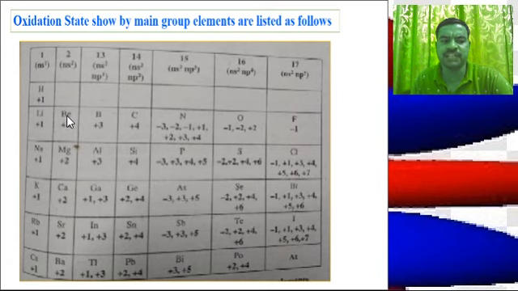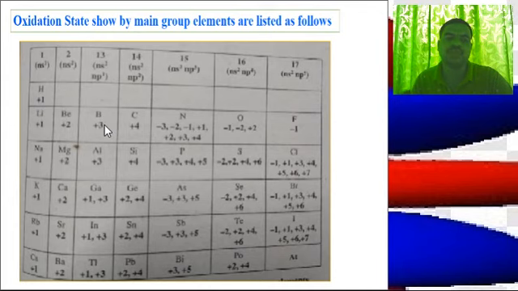The oxidation state is equal to the electrons present in their valence shell or s orbital. The elements of group first show oxidation state +1 because they have one electron in their valence shell. They cannot show higher oxidation state because of high second ionization potential, as the second electron from the valence shell cannot be removed.